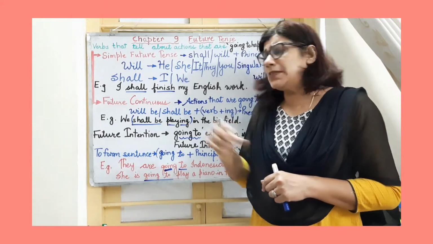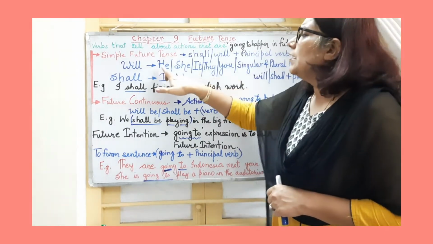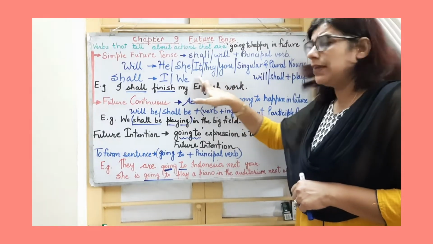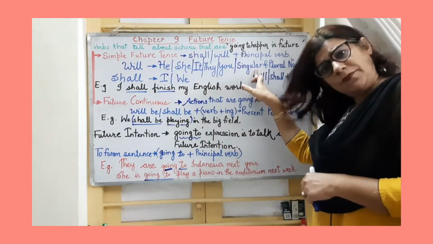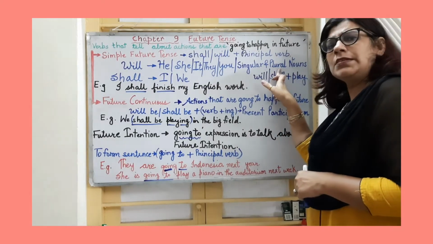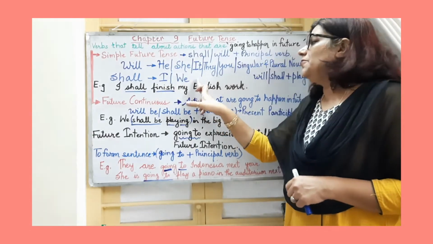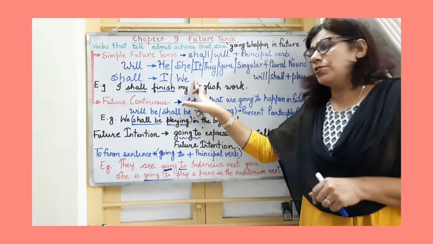So how will I frame sentences with all these nouns and pronouns? See, he will play, she will play, it will play, they will play, you will play, Ram will play, the students or the children will play. I shall play, we shall play. These are all in the simple future.